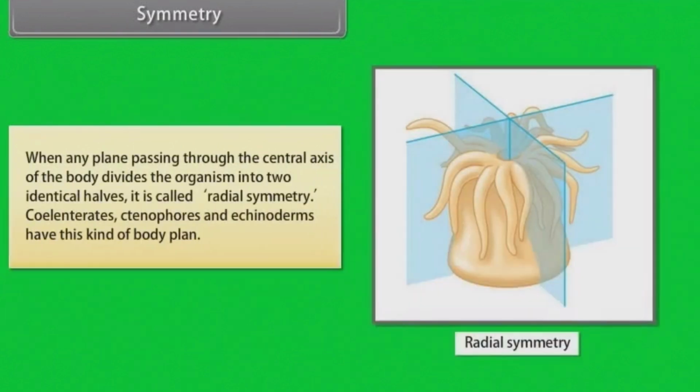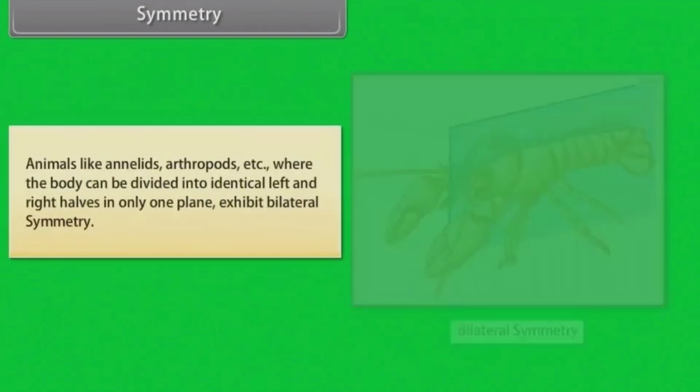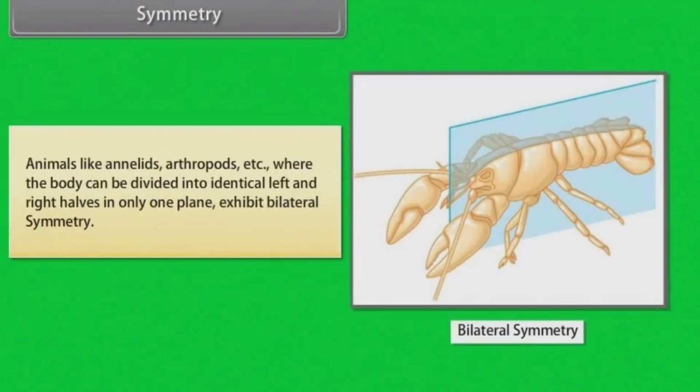When any plane passing through the central axis of the body divides the organism into two identical halves, it is called radial symmetry. Coelenterates, ctenophores and echinoderms have this kind of body plan. Animals like annelids, arthropods, etc., where the body can be divided into identical left and right halves in only one plane, exhibit bilateral symmetry.